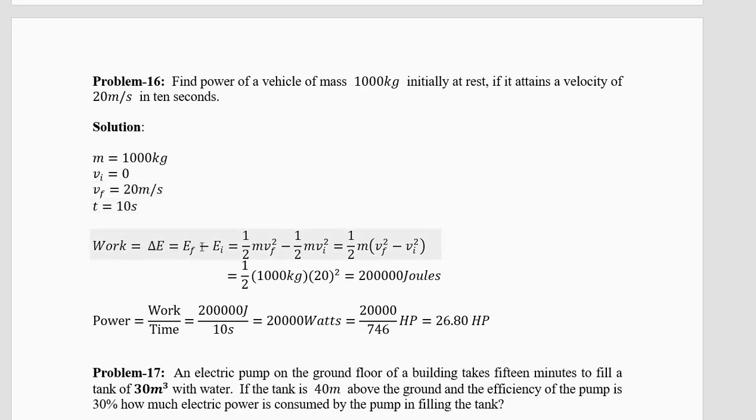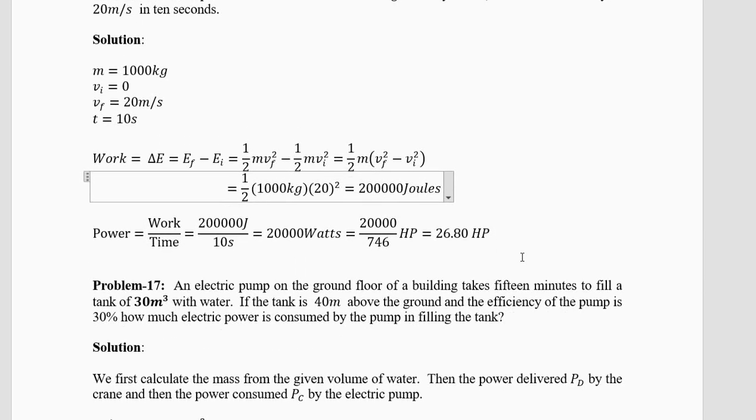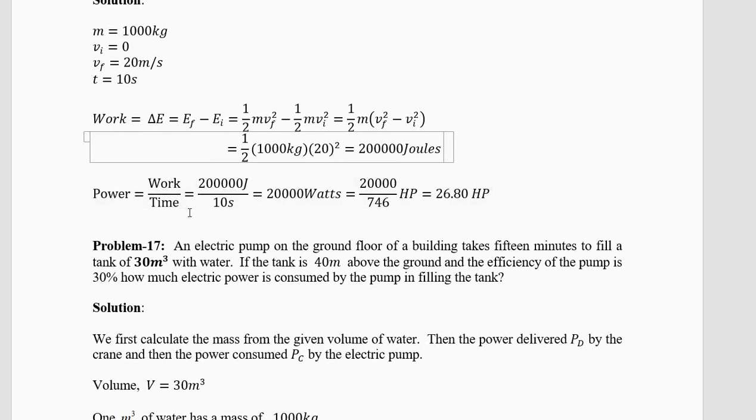Work is delta E, EF minus EI, half m vf square minus half m vi square, which is half m, take common, vf square minus vi square. Half into 1000 into 20 square minus 0 square, no need to write minus 0 square. So 20 square is 400 divided by 2, 200. You will get 200,000. Power is work divided by time. So 200,000 divided by 10, you will get 20,000 watts. 20,000 divided by 746 will give you 26.80 HP, the horsepower.